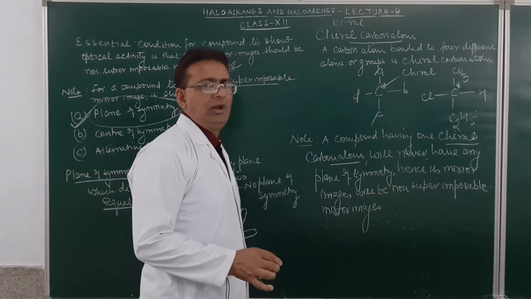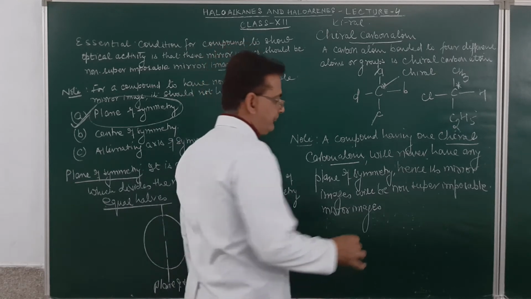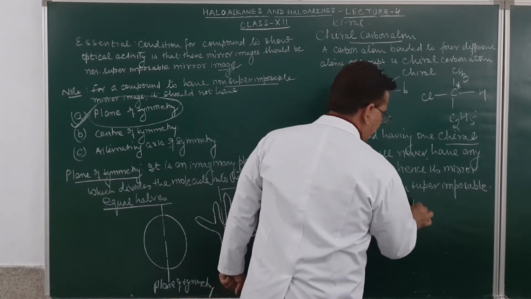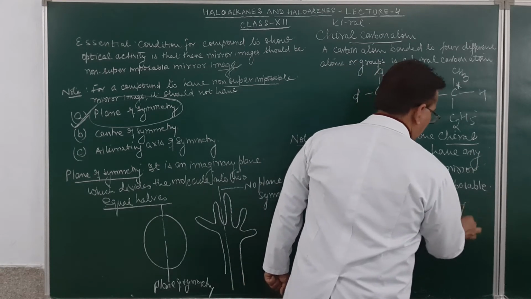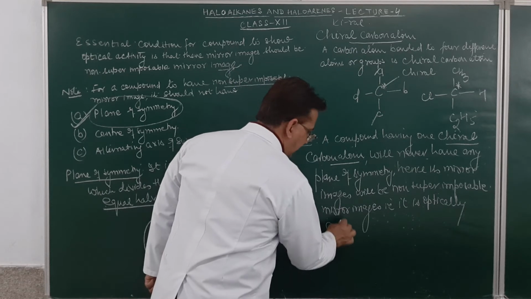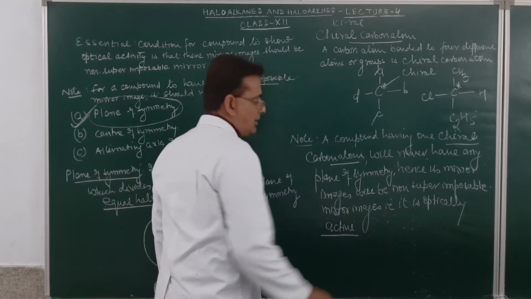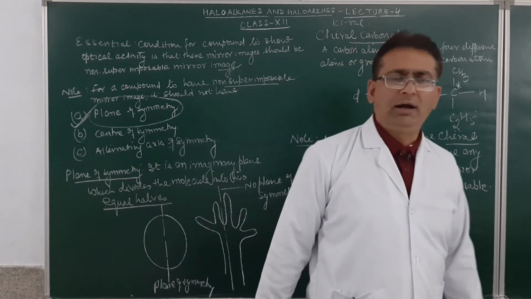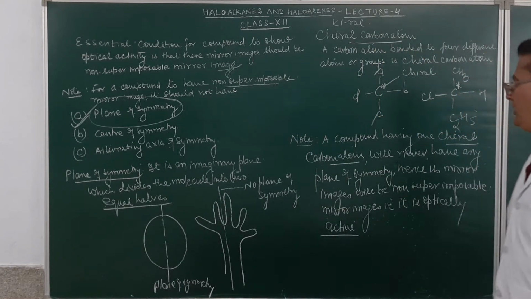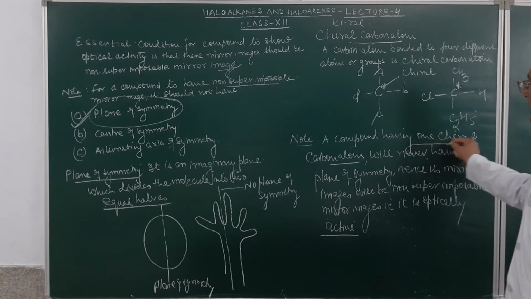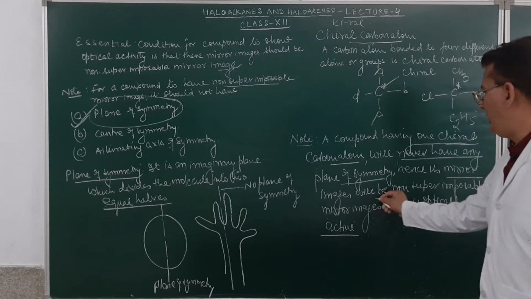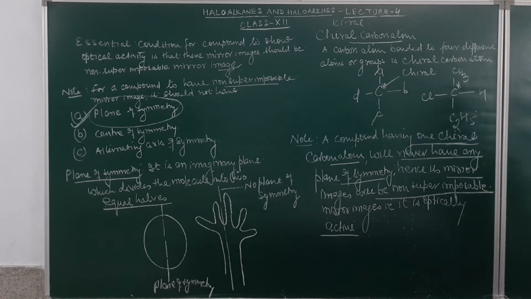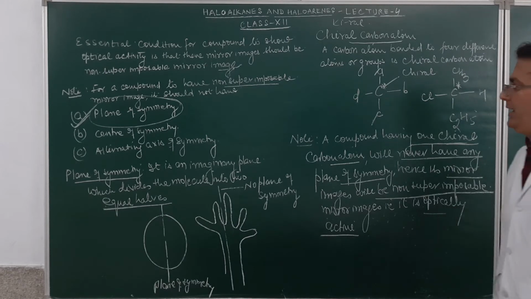That is, it will always be optically active. That is, it is an optically active compound, and hence will show optical isomerism. Am I clear? A compound having only one chiral center will never have any plane of symmetry. Hence, its mirror images will be non-superimposable mirror images. Thus, it is an optically active compound.